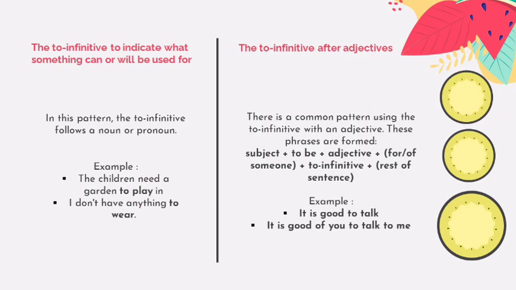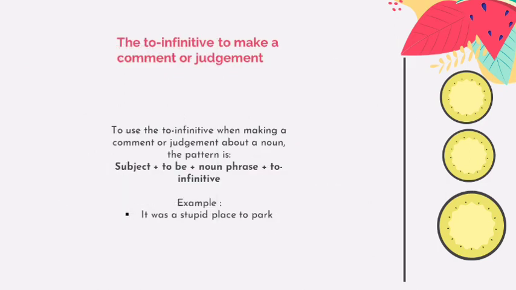The to infinitive after adjectives. There is a common pattern using the to infinitive with adjectives, as in the presentation. For example, it is good to talk. It is good of you to talk to me. The to infinitive to make a comment or judgment. To use the to infinitive when making a comment or judgment about a noun, the pattern is subject, to be, noun phrase, to infinitive. For example, it was a well-placed spot to park.